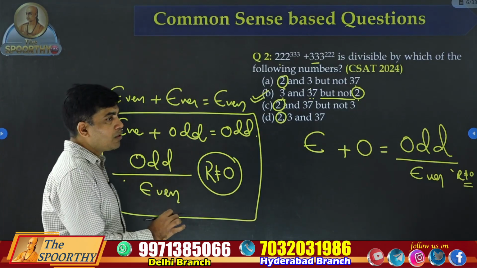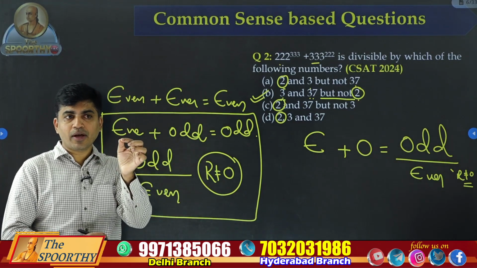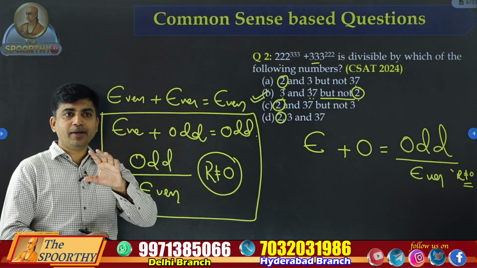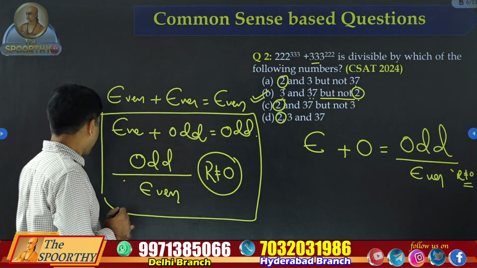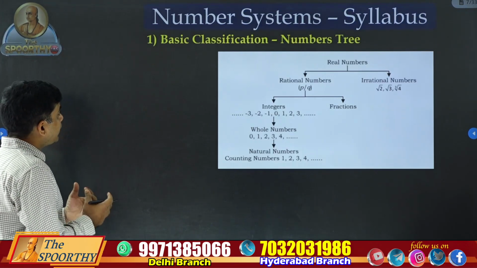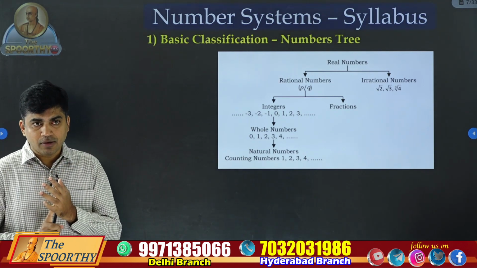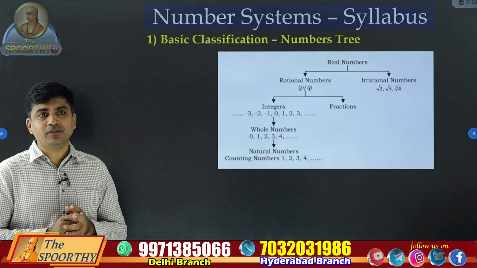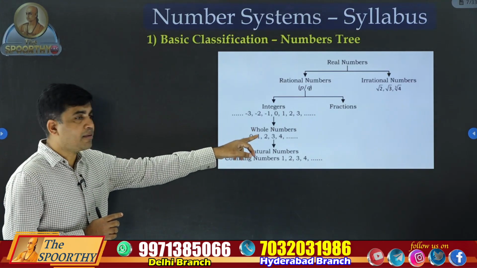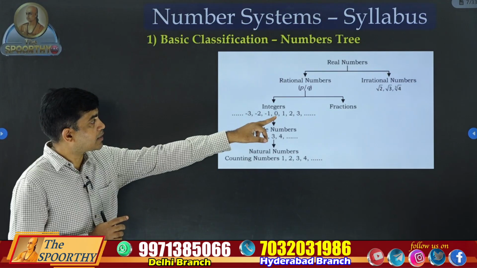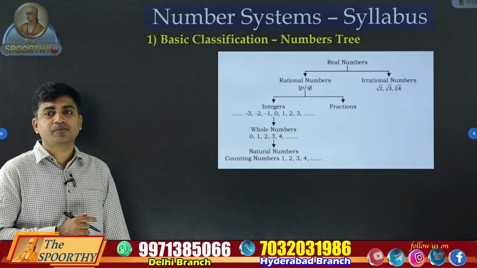Now I'll give you what is the syllabus in number systems. With or without coaching you can study. With some best examples I'll explain. For this chapter, fundamentals are required. Before solving any question, we should know what are natural numbers, whole numbers, integers, fractions, rational numbers, irrational numbers, real numbers.